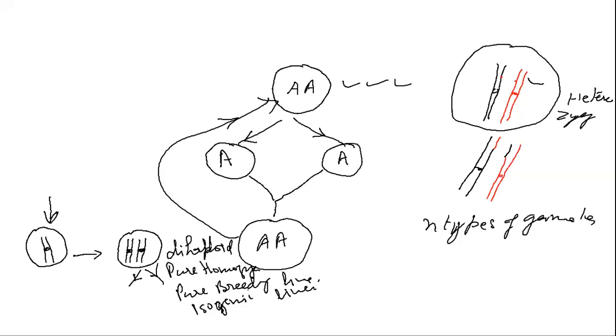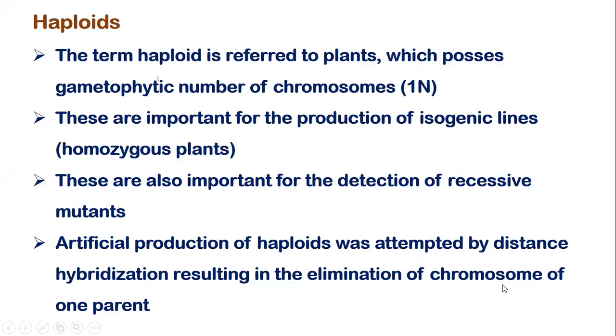Okay, why do we carry out the anther culture? Can you see the presentation now? Yes, sir. Okay. These are important for the production of isogenic lines. Now I have explained to you why they are important and how they are produced. We also call them a homozygous line, pure breeding line, and the terms which I gave you in the previous discussion slide.